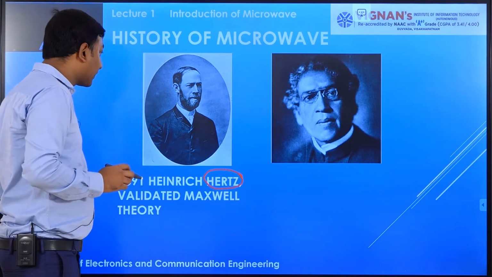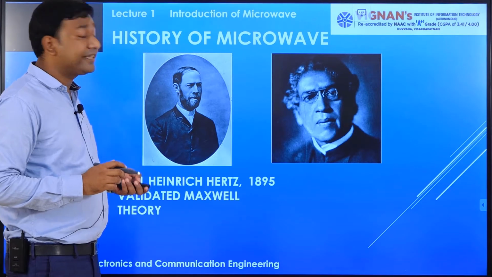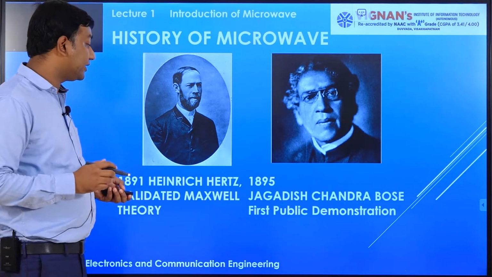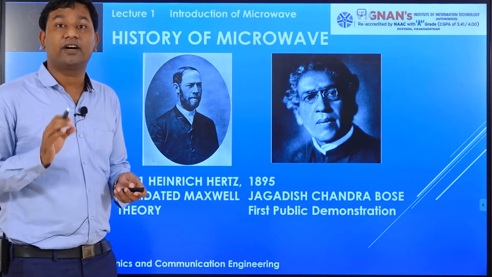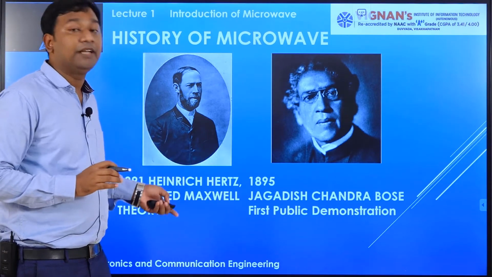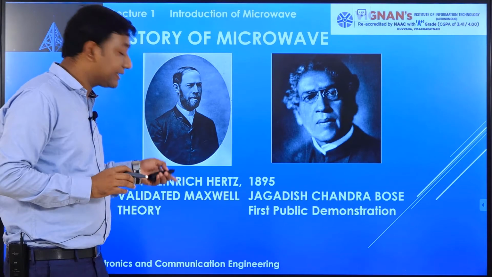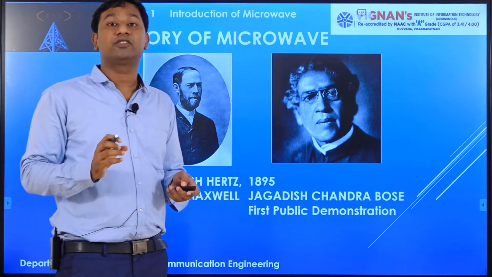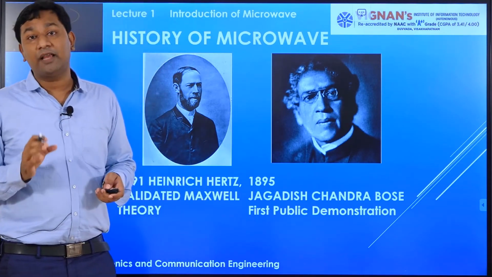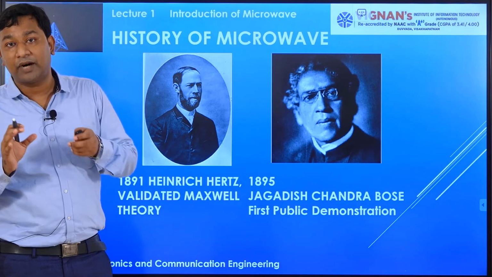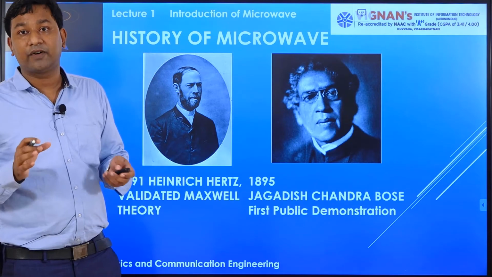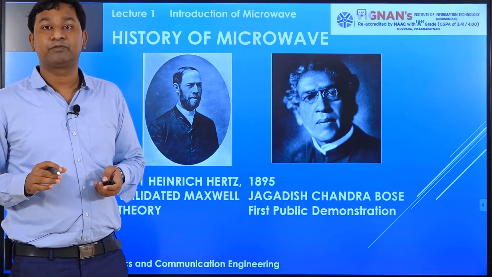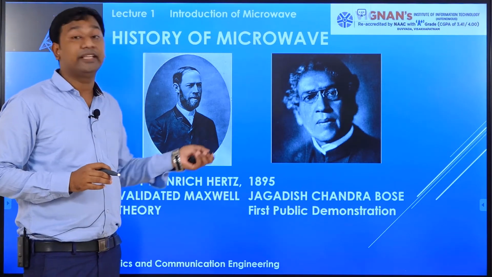Later on, in 1895, our Indian scientist Sir Jagadish Chandra Bose gave the first public demonstration of millimeter waves. In 1895 he generated near about 55 gigahertz frequency in the public domain. Later he demonstrated it in London in front of the scientific community. That is the pioneering work in millimeter waves.